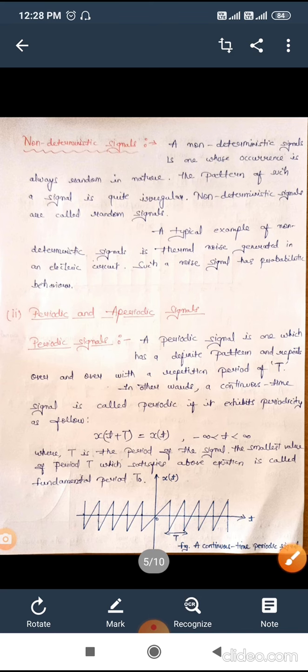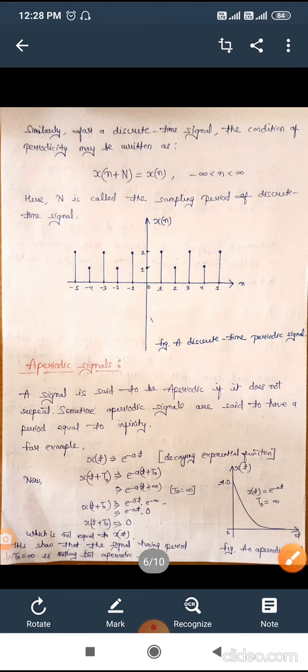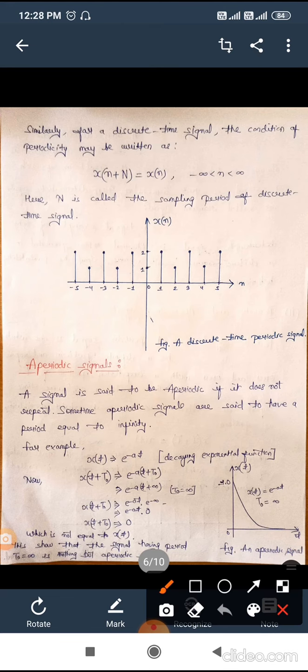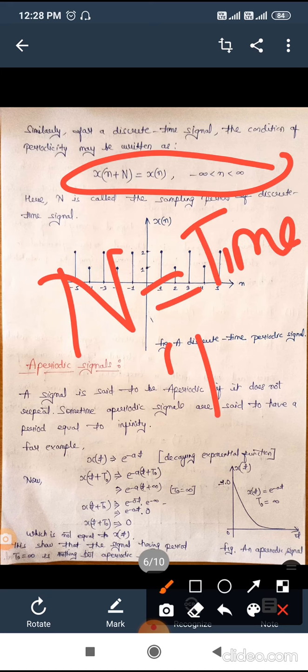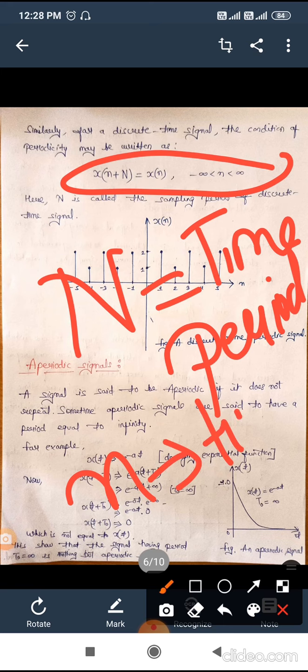Now we will discuss the topic of periodic signals. We can discuss it for the discrete time signal. For the discrete time signal, we can have the expression x of n plus capital N equals x of n. Obviously, there is a difference in the notation. Capital N represents the time period in case of a discrete time signal, and small n represents the time. There is a difference of notation.